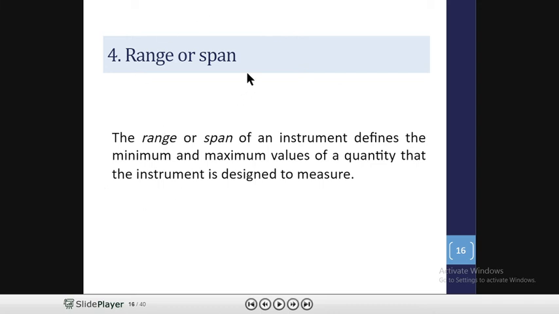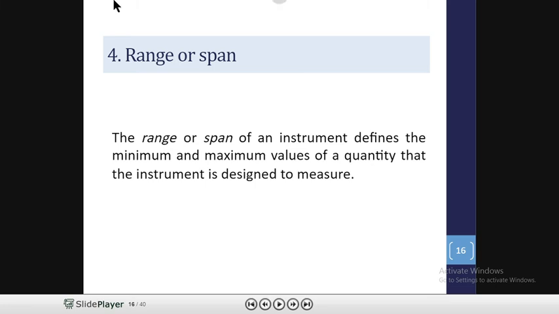Then range or span. The range or span of an instrument defines the maximum and minimum values of a quantity that the instrument is designed to measure. Suppose we have a pressure gauge whose higher measured value on the scale is 100 bar and lower measured value is 0 bar, then we can say its range or span is 100.